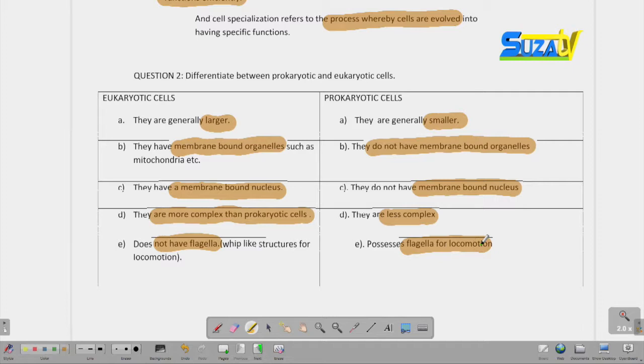Looking at this, we can see a few differences between them, but in reality, a student can write more than 5. 5 is just an agreed number, the minimum. Most of the time, students are required to write 5 differences, but you can write even up to 10, 20, whatever the number is. It depends on the time in which you can answer it.